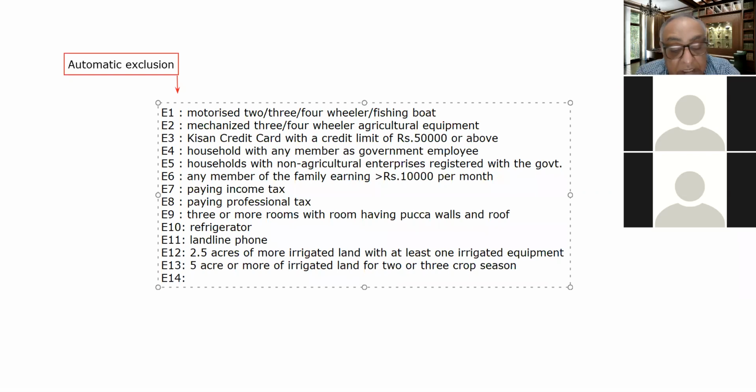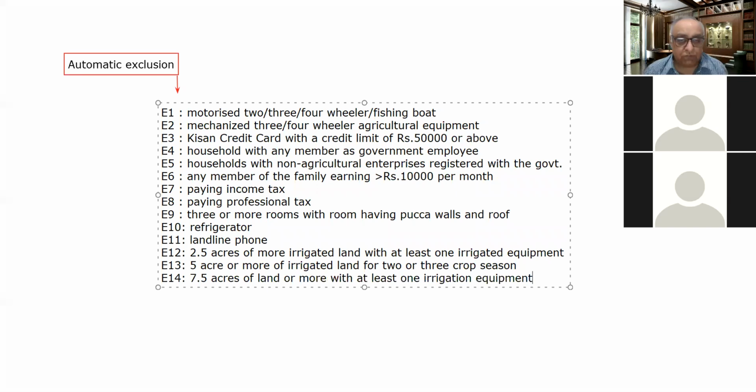According to this criteria, 7.5 acres of land or more with at least one irrigation equipment. So these are the families which will be automatically excluded from the poverty.